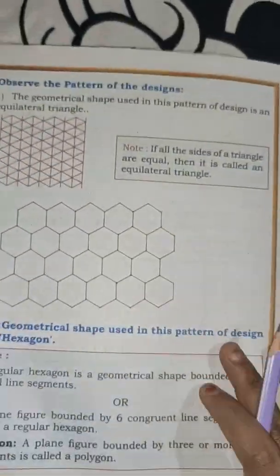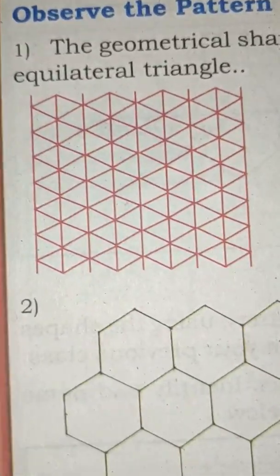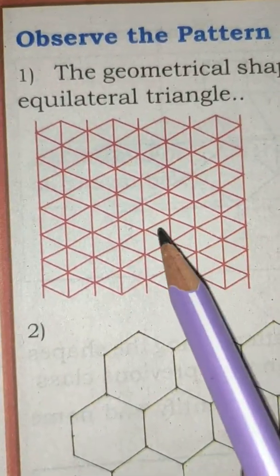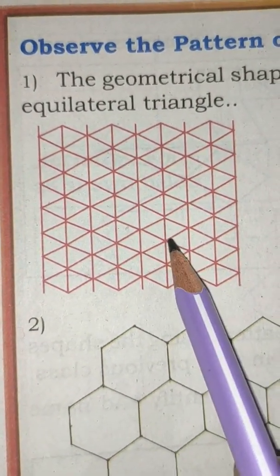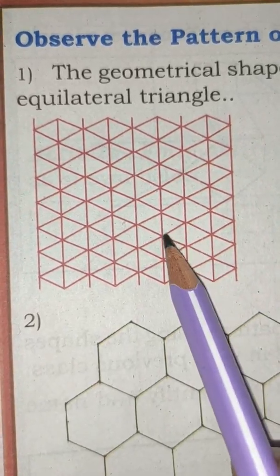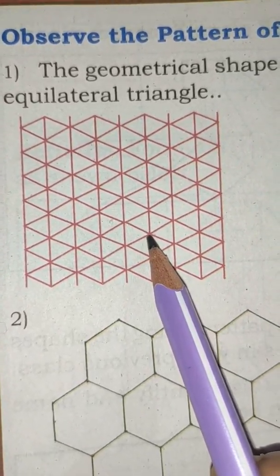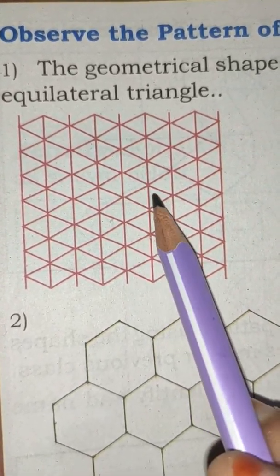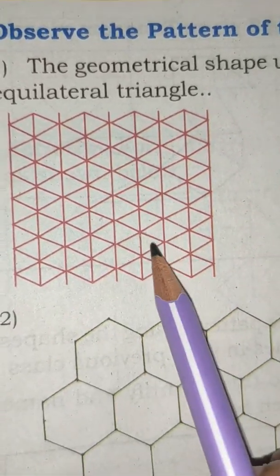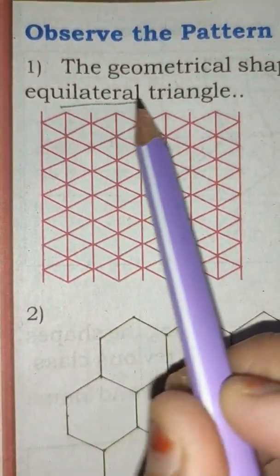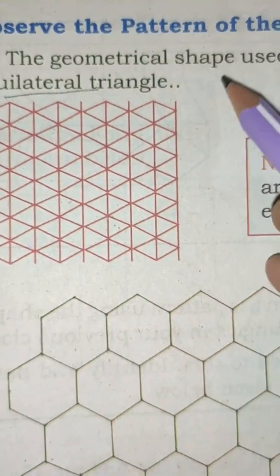Yes. Now turn the page. Observe the patterns of the designs. Here is one design. Yes children, can you see this design? Can you see this pattern? Observe the pattern of designs. This is one kind of design. Yes. So the geometrical shape used in this pattern of design is an equilateral triangle. Equilateral triangle means, so this is one triangle.